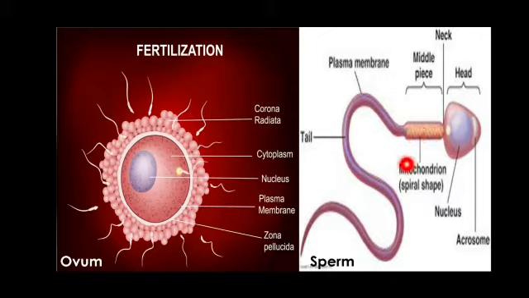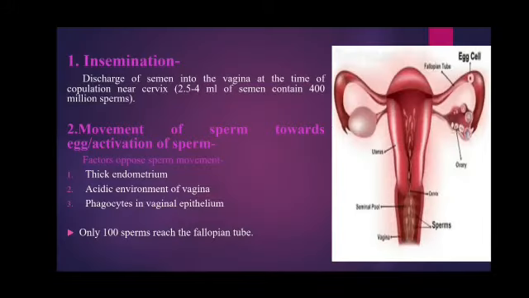Next is our sperm structure. You can see this is our head part, and in this nucleus and this acrosome is here, and at the base of this head there is a small part that is called the neck. In this centrioles are present, and behind this is a middle piece where the mitochondria is there that will provide energy to the sperm for its movement. And finally this is our tail part, and the whole structure is covered by a plasma membrane.